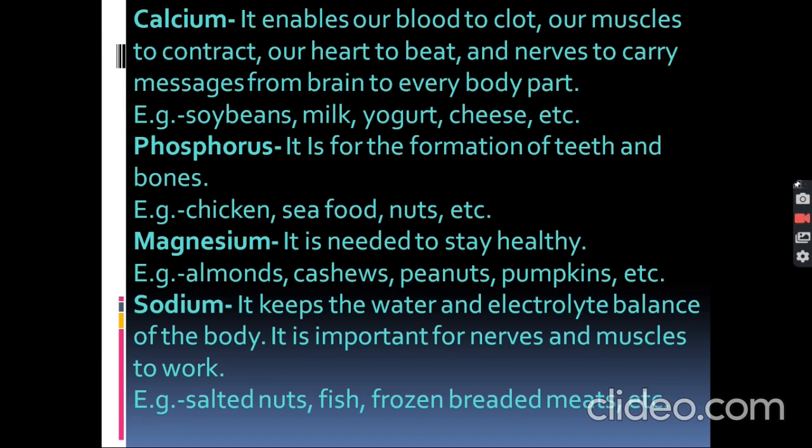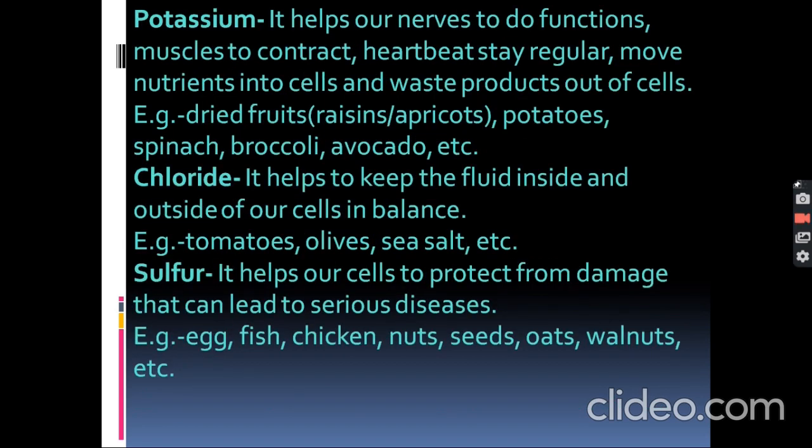Example, chicken, seafood, nuts. Next is magnesium, needed to stay healthy. Example, almonds, cashews, peanuts, pumpkins. Sodium, keeps the water and electrolyte balance of the body. Important for nerves and muscles to work. Example, salted nuts, fish, frozen breaded meats, etc.